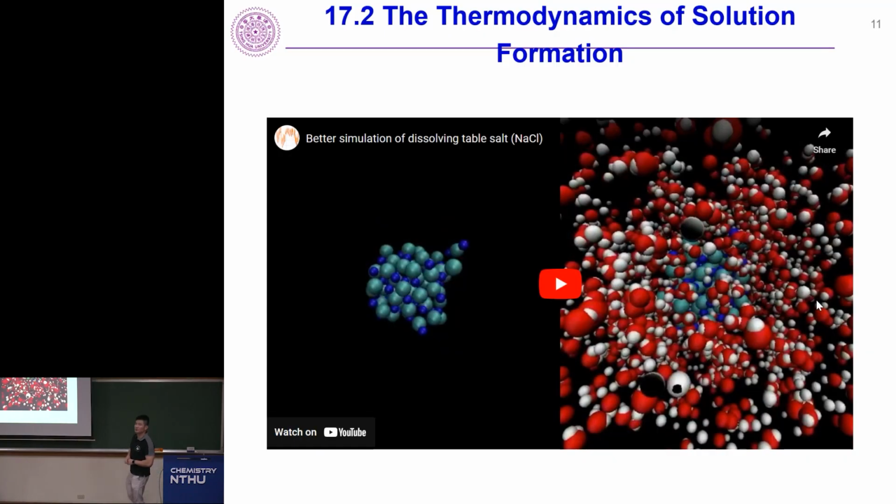And here's a very cute example. This is called molecular dynamic simulation. It uses molecular mechanics based on Newtonian dynamics that basically calculates force and sees how things actually change with time. This is a piece of sodium chloride, table salt, dissolving in water molecules. This whole thing has a lot of water molecules, but on the left panel, we hide the water molecules, so you only see sodium chloride. On the right panel is the real simulation, and you can see how this actually adds up. How do the bonds break in sodium chloride? How does water actually break the bonds? And then how do they finally come together? Delta H1, delta H2, and delta H3. Okay?